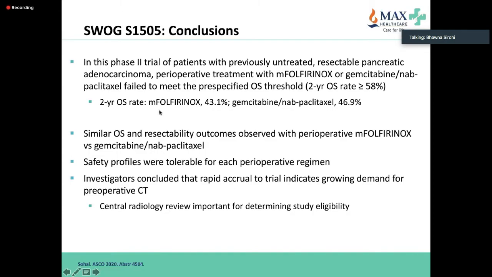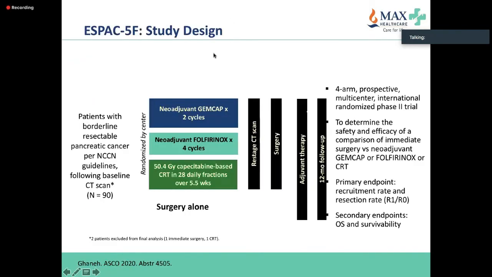It did not meet the pre-specified threshold, and they felt that both these regimens are pretty safe and feasible to deliver as a neoadjuvant strategy. The overall survival was similar in both the arms. So central radiology review is very important for finding out the study eligibility.